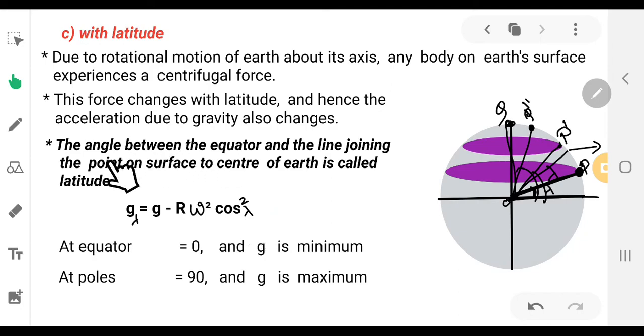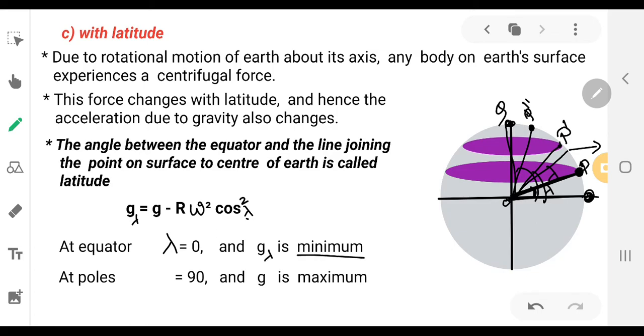Now according to this equation, we will see what the g lambda value, or acceleration due to gravity value, will be with respect to the latitude. So at the equator, what will the lambda value be? Lambda value is 0 and acceleration due to gravity is minimum.